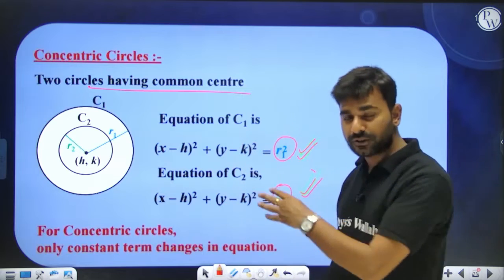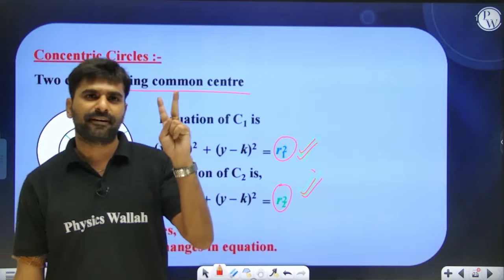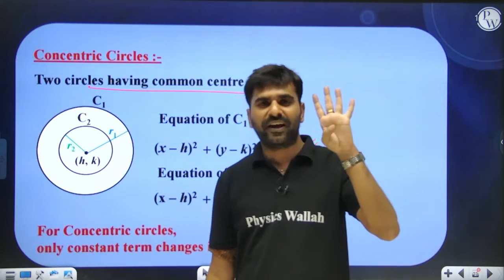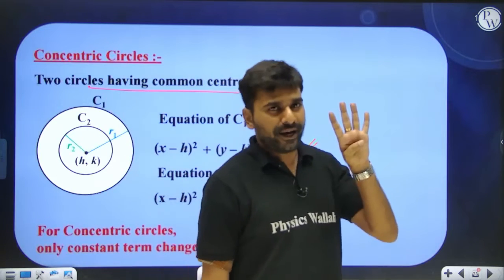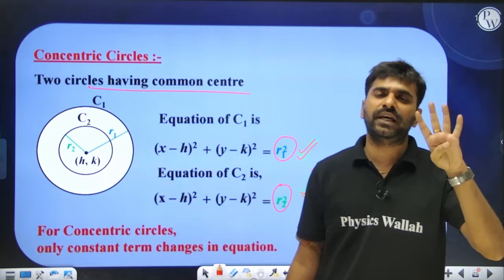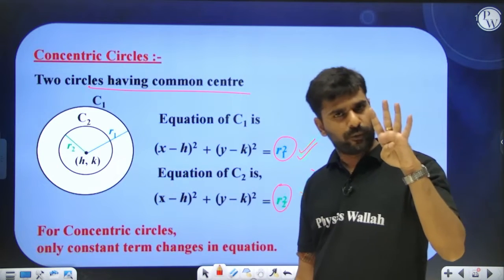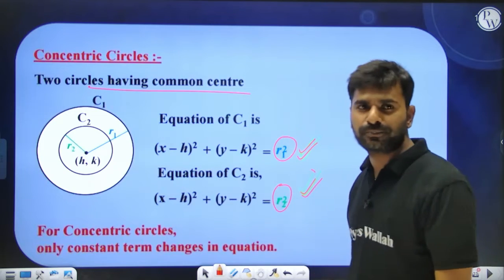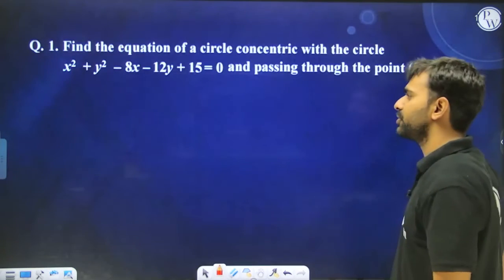We have seen that an equation of a circle has 5 terms: x square, y square, x, y and a constant term. If these 4 terms, x square, y square, x and y, have the same coefficients, then these two equations are of concentric circles, because they change only in the constant term.